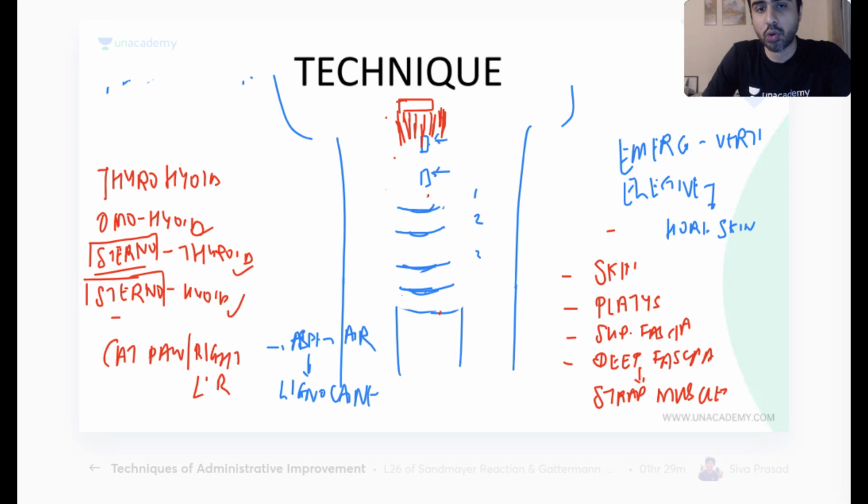So this is ring 1, 2, 3, 4. I was reading the ENT books, and it wasn't given there, which was surprising. There are a lot of ways of doing it, depending on the intention. The simplest thing I can do is make a linear, vertical incision on the trachea. But there are better ways of doing it. How we were taught is you make a U-shaped opening, or an inverted U incision, between the second and third ring.